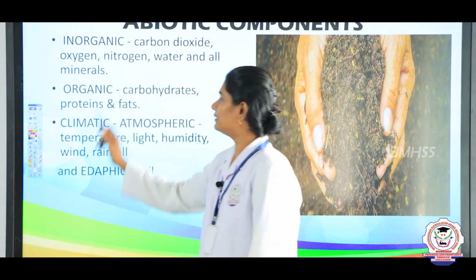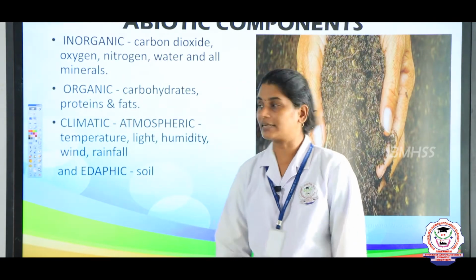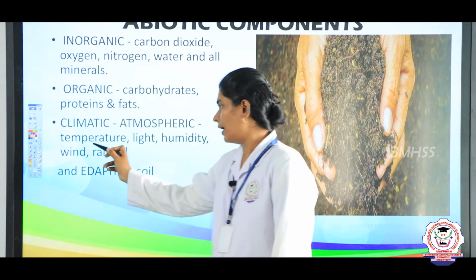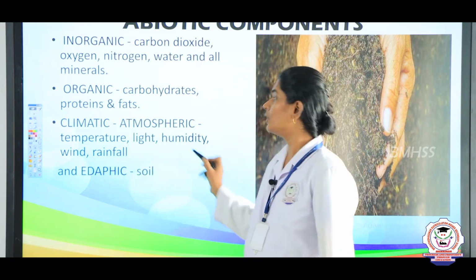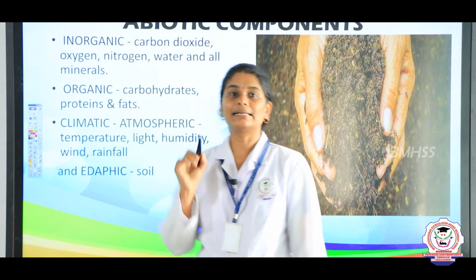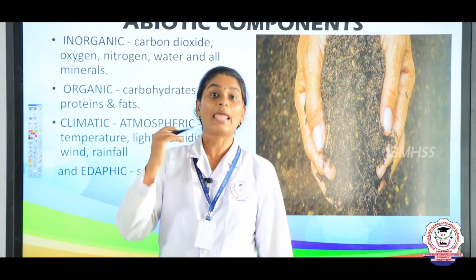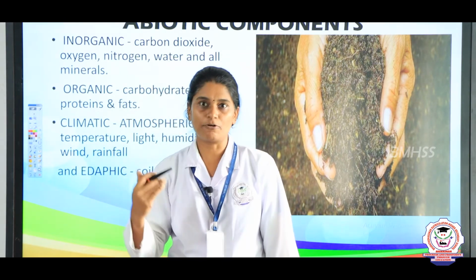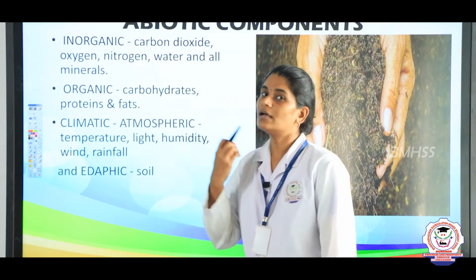The third thing is climatic factors. What are the climatic factors? Atmosphere, temperature, light, humidity, wind and rainfall. These all come under the climatic factors, which are also abiotic components. Humidity is nothing but the water vapor in the air.